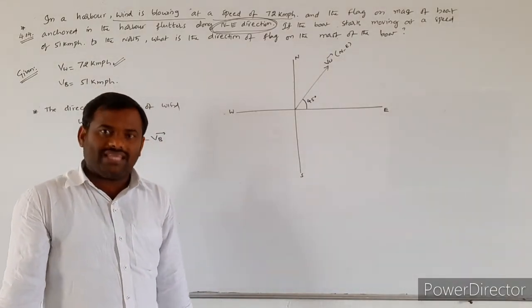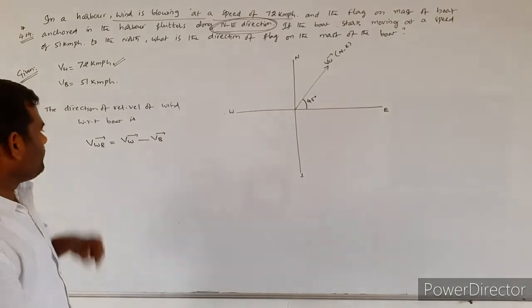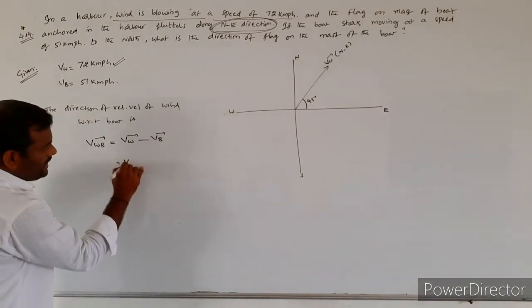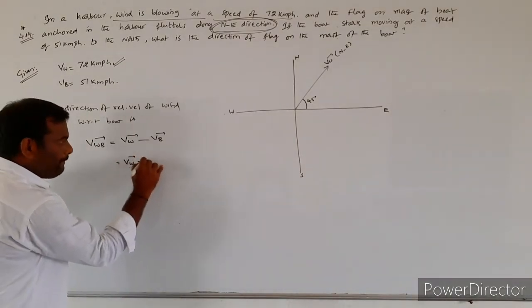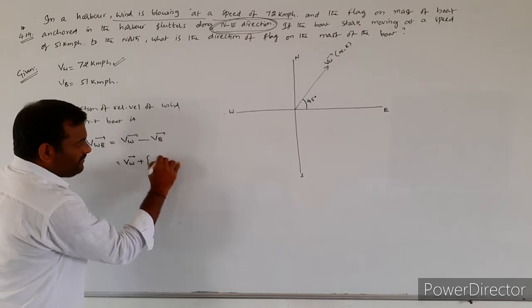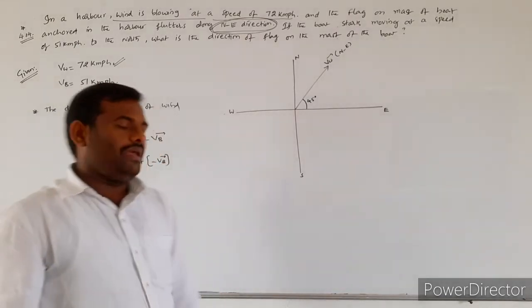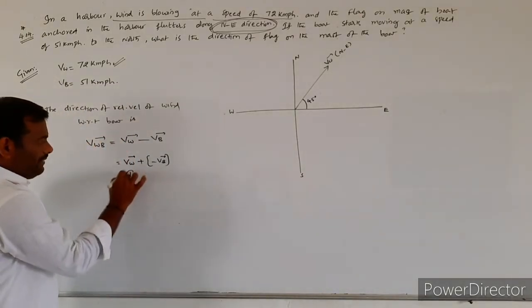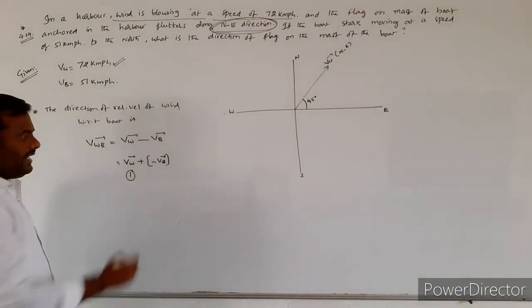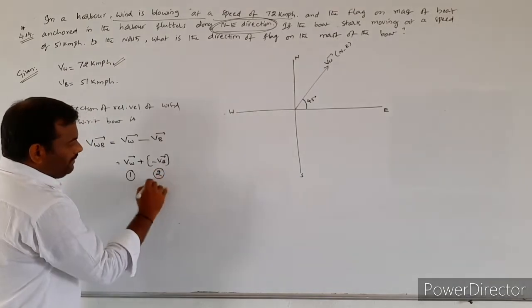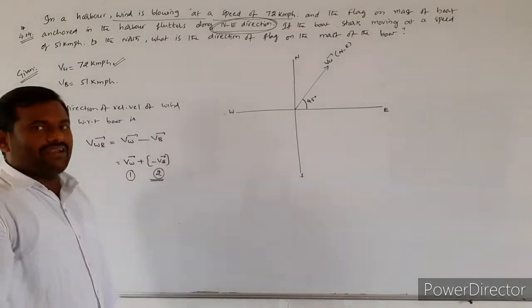I will write this as VW bar plus of minus VB bar. Here VW bar is the first vector and minus VB bar is the second vector.